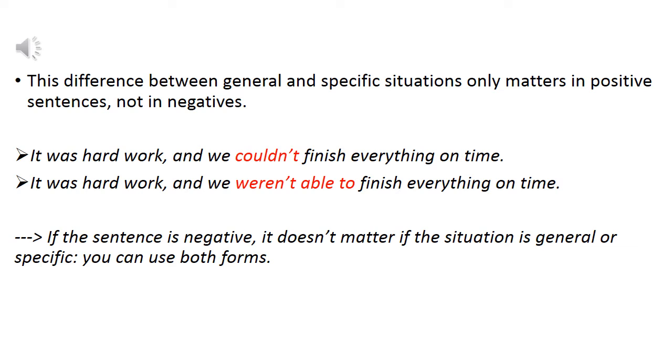There is another complication here. This difference between general and specific situations only applies to positive sentences. If your sentences are negative, there is no difference between could and be able to, whether the situation is general or specific. For example, we can say, it was hard work and we couldn't finish everything on time. Or, it was hard work and we weren't able to finish everything on time. Because these sentences are negative, it doesn't matter if the situation is general or specific. It's now possible to use both forms.